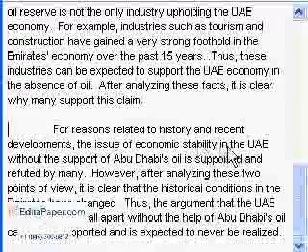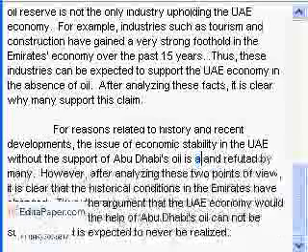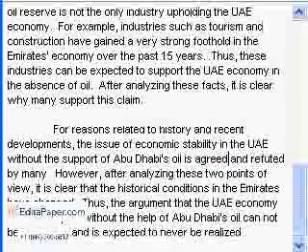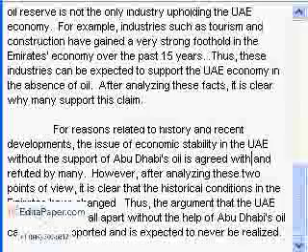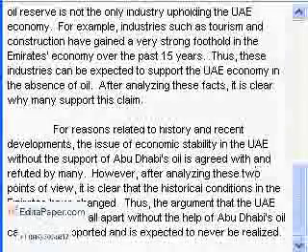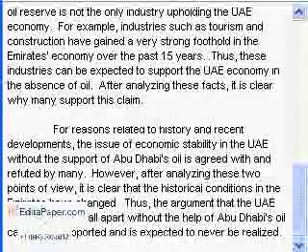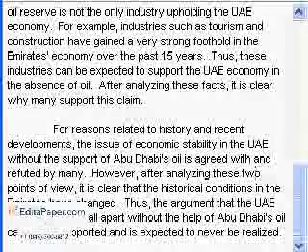And once again, we used support twice. We'll say agreed with and refuted by many. However, after analyzing these 2 points of view, it is clear that the historical conditions in the Emirates have changed. Thus the argument that the UAE economy would fall apart without the help of Abu Dhabi's oil cannot be supported and is expected to never be realized.